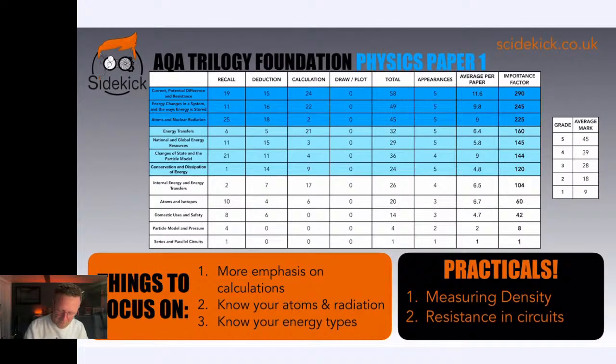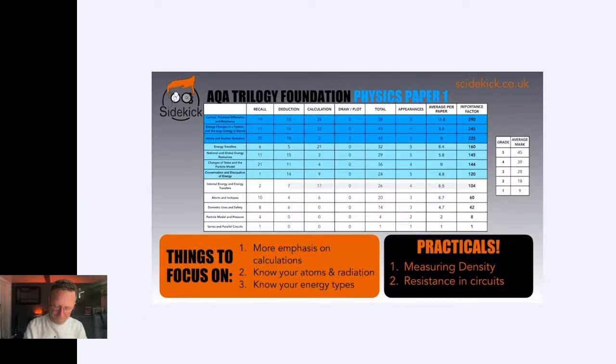Now, in terms of practical, guys, measuring density. That is a massive one. It comes up all the time. You wouldn't think looking at these top topics, but the practicals are measuring density and, of course, resistance in circuits. Oh, black on black. Can't see that. So you can see here, like these two, a lot of that is practical based. So again, variables and the method and errors that might be occurring in those practicals. So those are the top 5 things in physics paper 1 you should focus on.